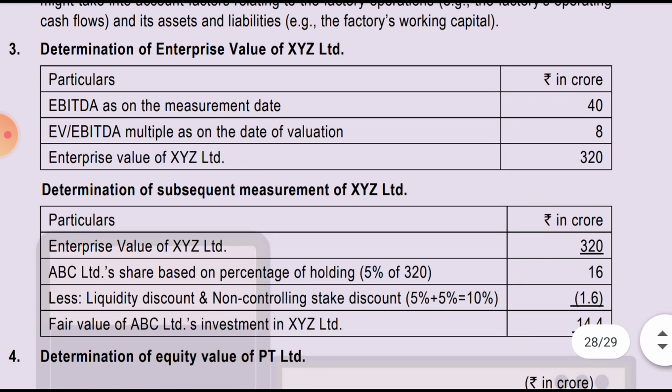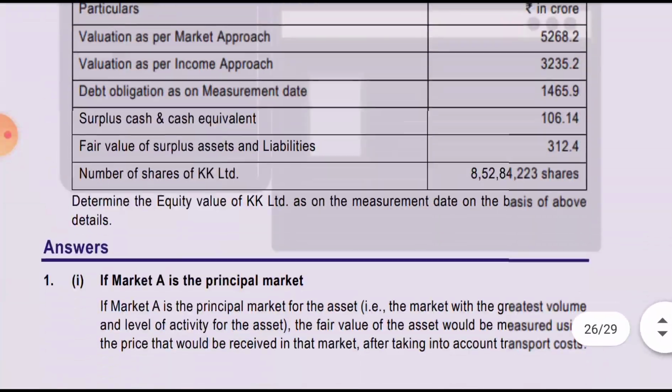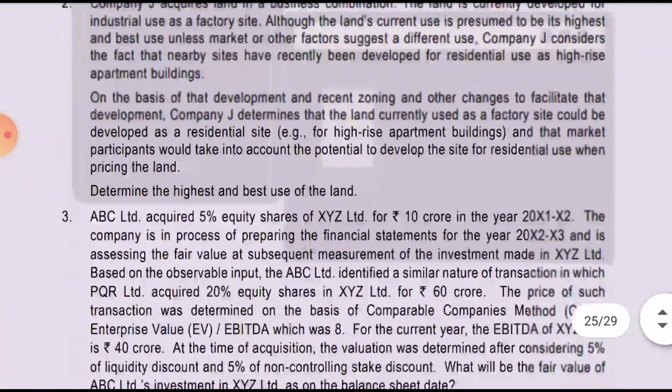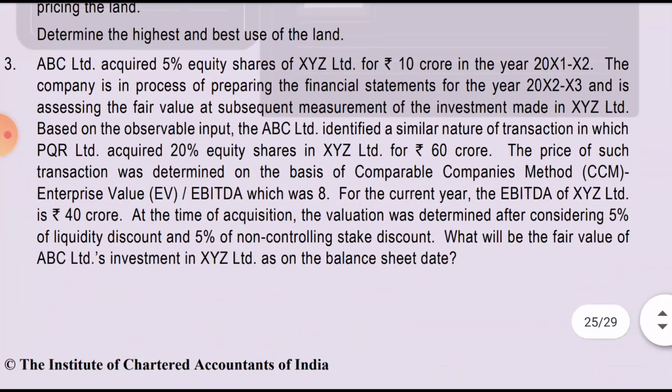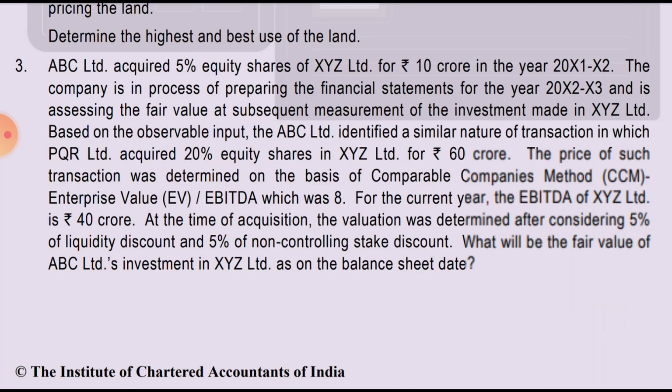Okay, then illustration 3, that is test your knowledge 3. Now all the three are simple. It is calculation based. I will just simply explain the question and we'll quickly go through the answer. ABC Limited has acquired 5% of the shares of XYZ Limited for 10 crore rupees in the financial year 1-2. The company is in the process of preparing the financial statement for the year 2-3 and is assessing the fair value at a subsequent measurement date of the investment made in XYZ Limited.